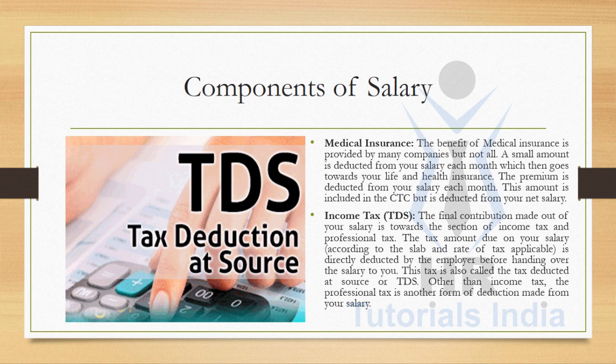So depending upon the salary and depending upon the savings of an employee, which means depending upon the amount which is tax exempted, the remaining balance will be calculated and accordingly the tax will be deducted from the employee's salary and will be paid to the income tax department by the company.